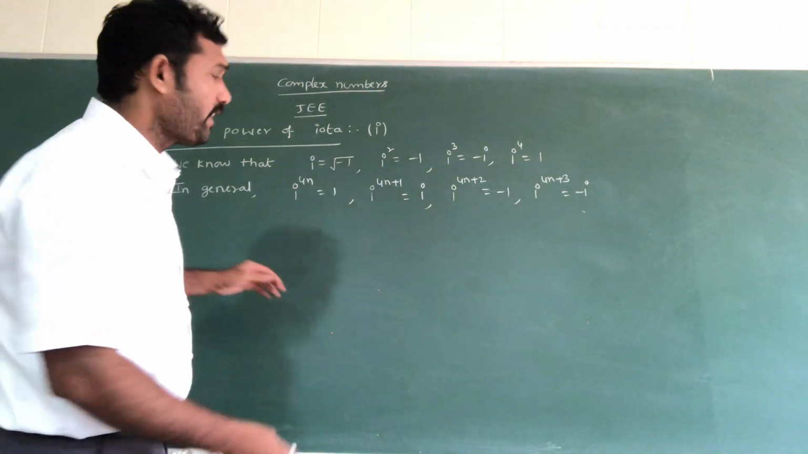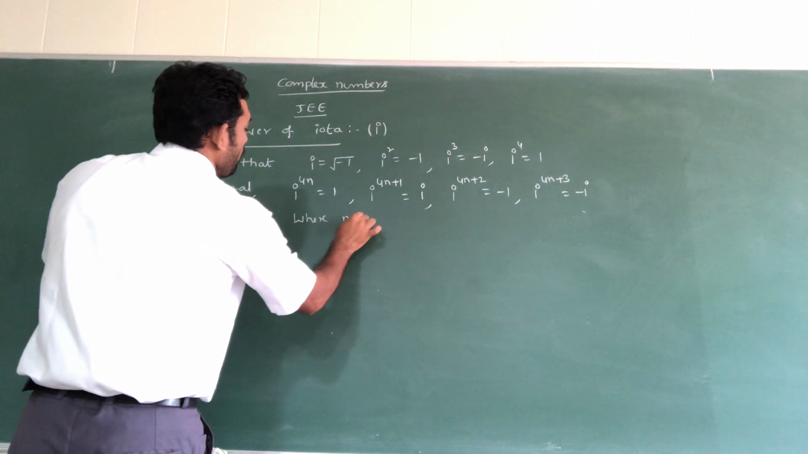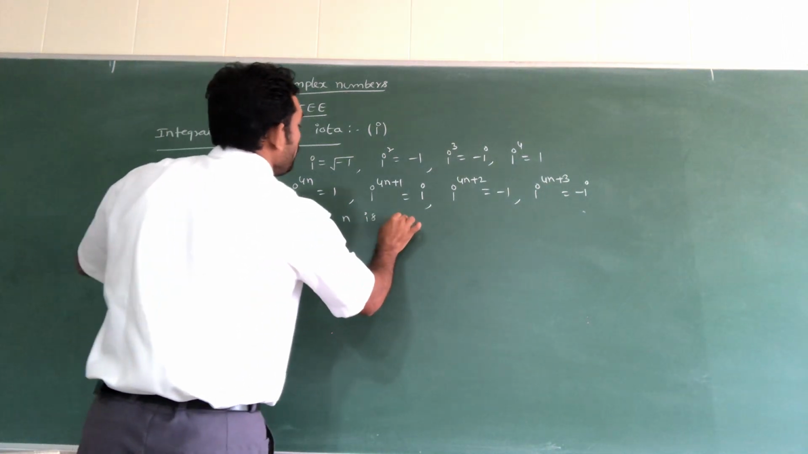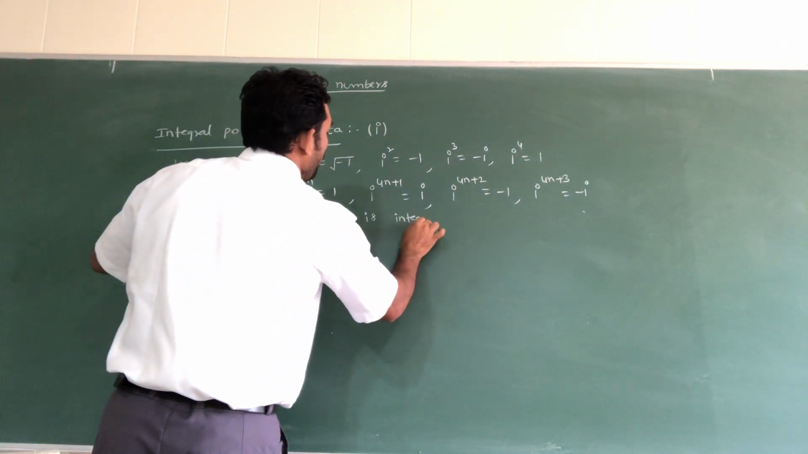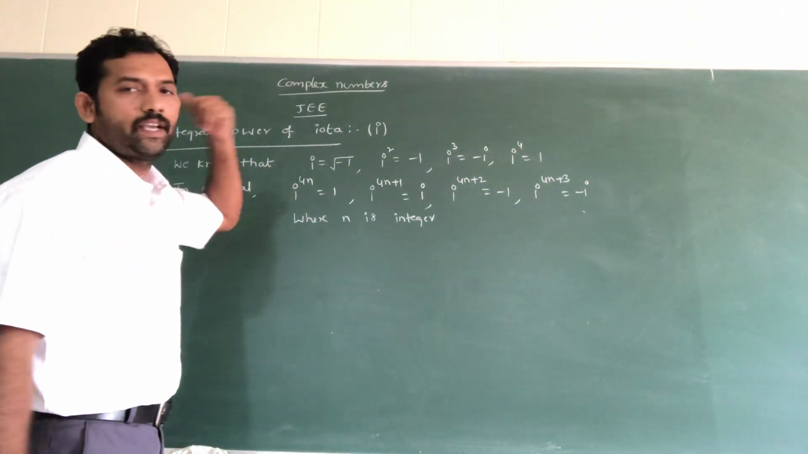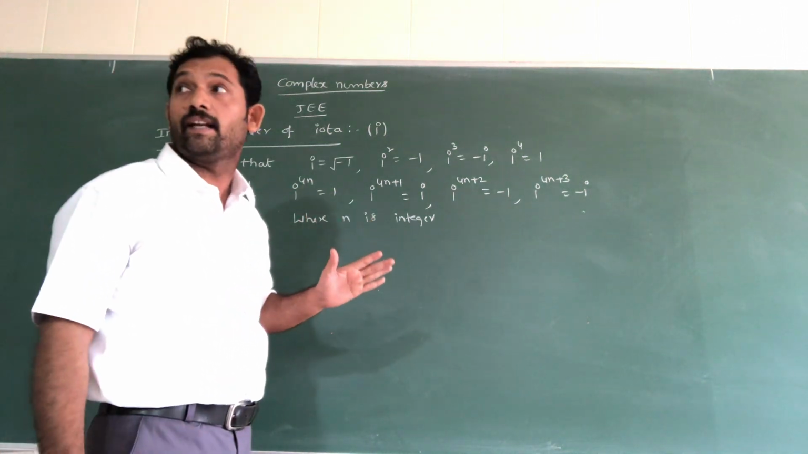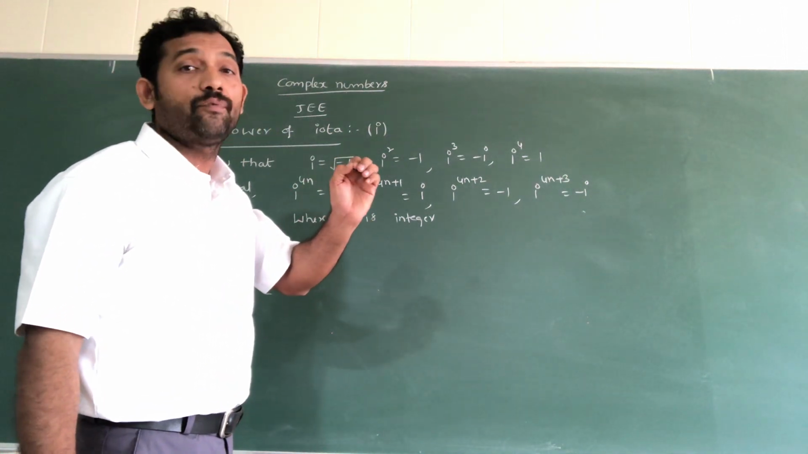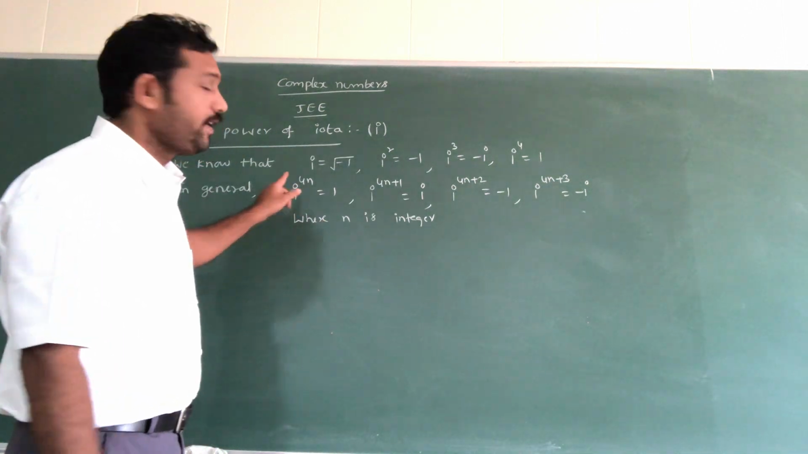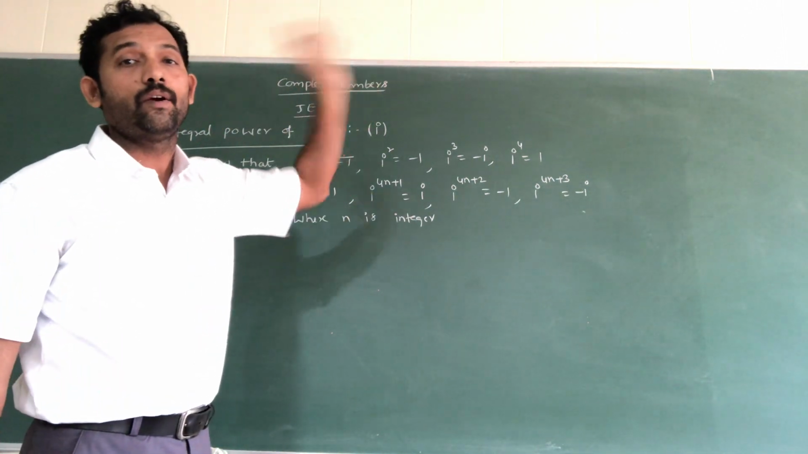So here what is n? Where n is an integer, you can take any integer value, and that should be 1 only. I already said very clearly, it is a multiple of 4. Any integer multiplied with 4, that value of i power should be 1.